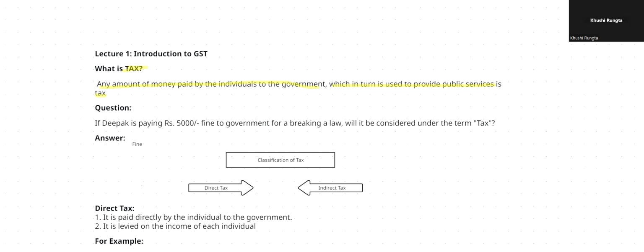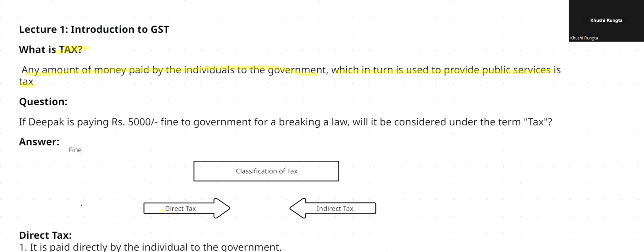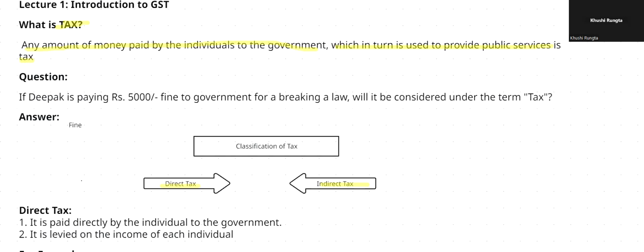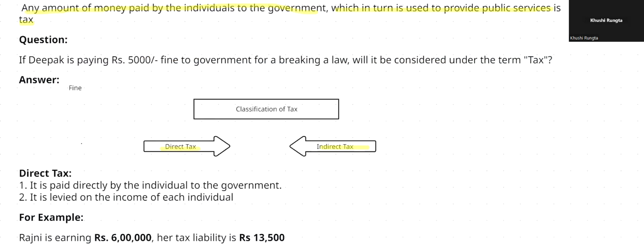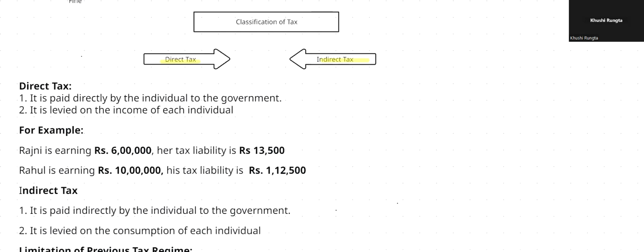Even tax is divided into two halves. What are those? Direct tax and indirect tax. So can anybody tell me the meaning of direct tax? What do you understand by the term direct tax? Direct tax, as the word tells, is paid by the individual directly to the government. Paid directly by the individual to the government. Okay. And it is levied on the income of each individual.